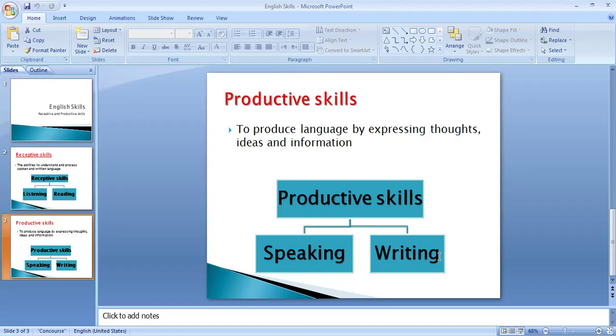So by these ways we can take more expressions and vocabularies, and we enrich our vocab, and you can write by yourself in the exam. So the paragraph depends on reading and listening. So you must read and listen to enrich your vocab and enrich your language, okay, and improve your language, okay. This is important, grade preparatory, okay.